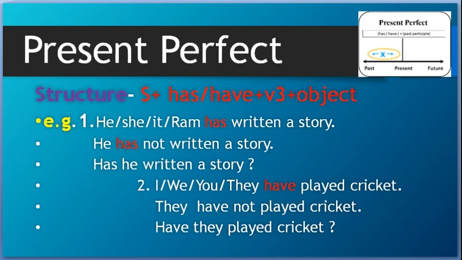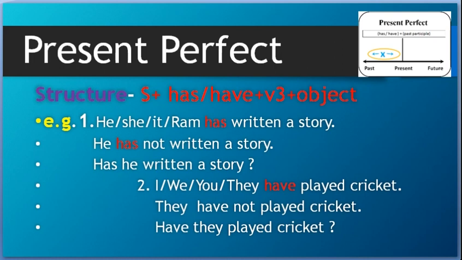The subject can be anything: he, she, it or Ram. It means a single subject, and with a single subject we use has. And the third form of the verb write is written. So, has written a story. Ram or he or she or it has written a story.